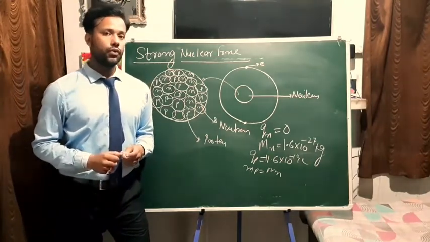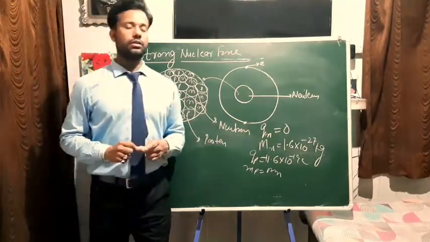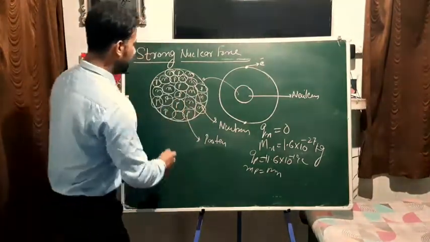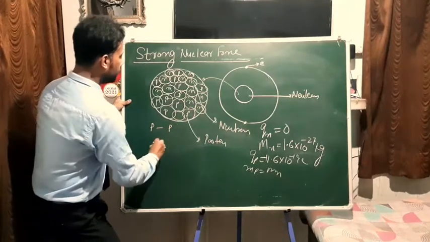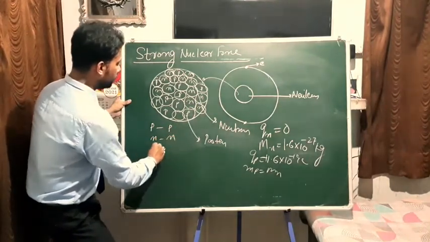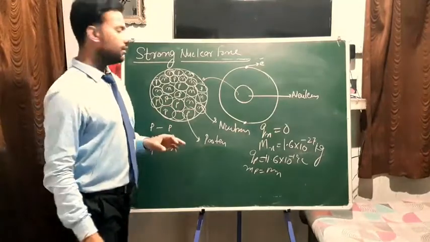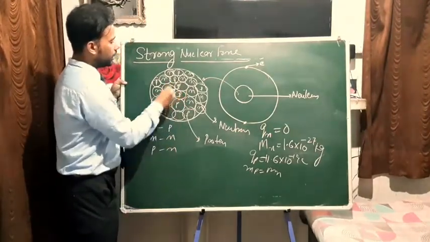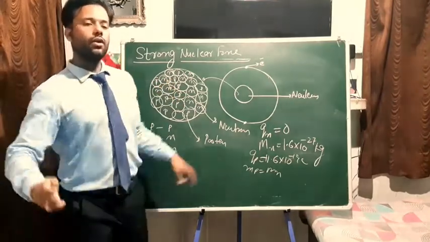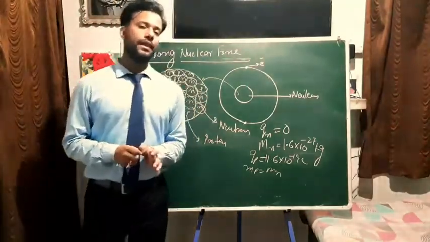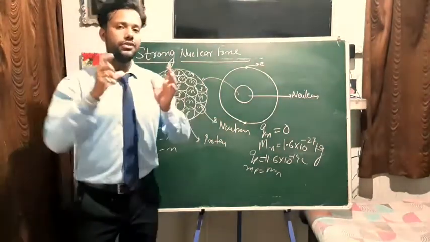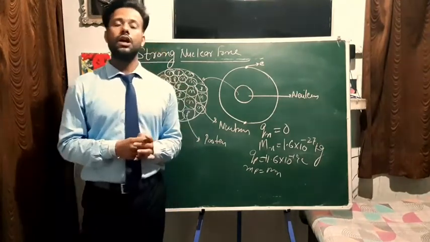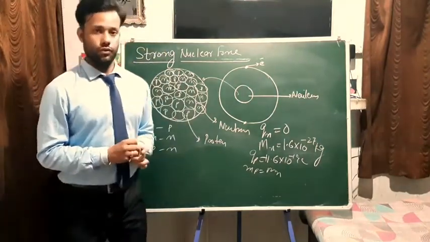So due to this force, and it is not like this force only acts between the protons. This force acts between proton, neutron, and proton. That means the proton is attracting the other proton, attracting another neutron, and neutron attracting another neutron. So they all attract each other so that they will remain stable inside the nucleus. So this is your strong nuclear force.